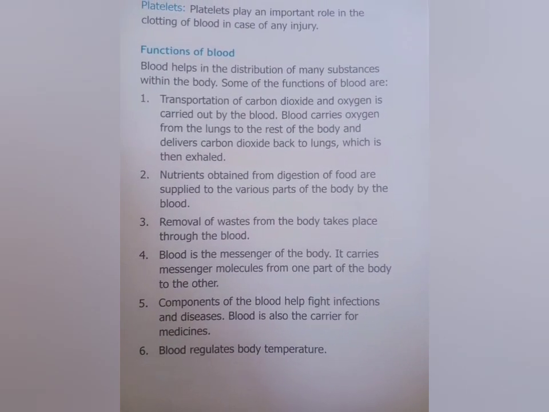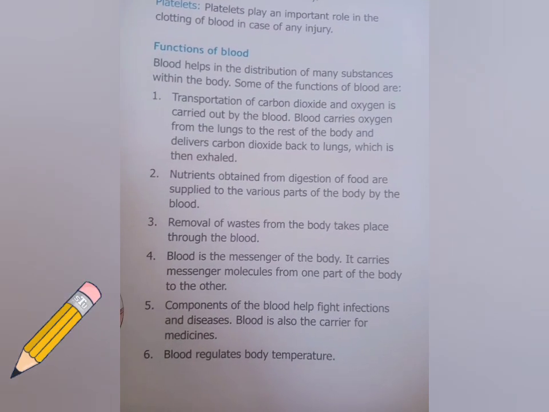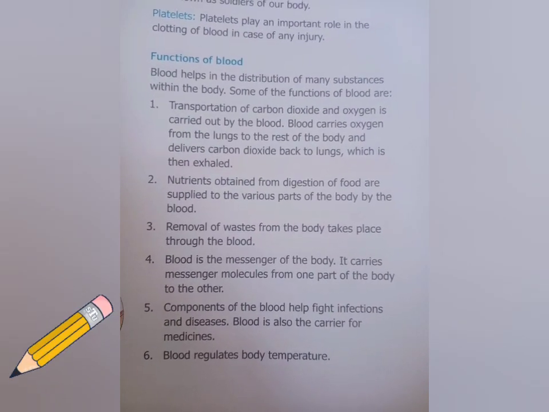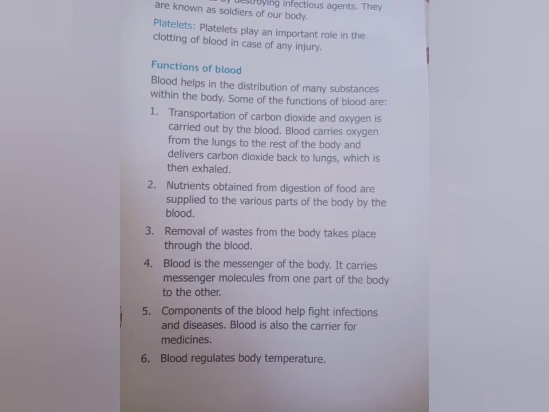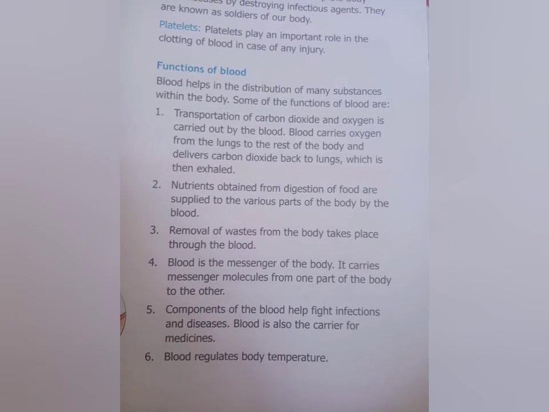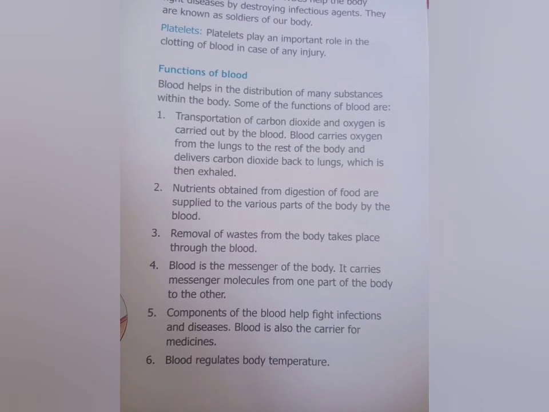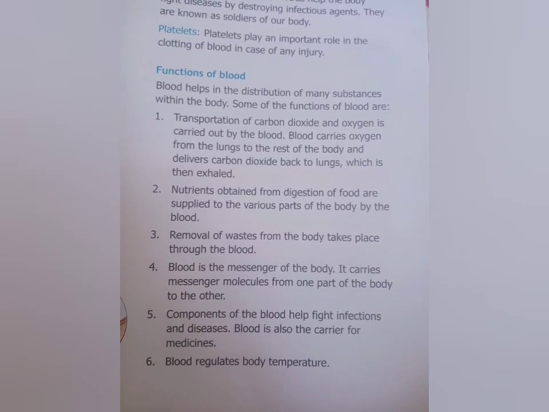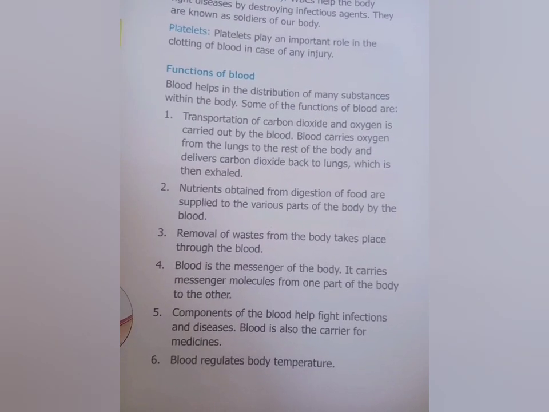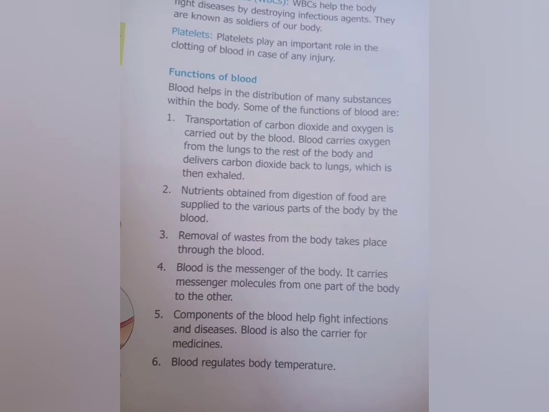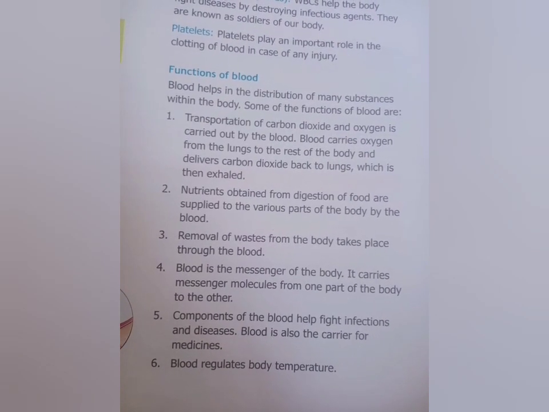What is the main function of blood? That is transportation. Its main function is transportation of different nutrients within the body. So the first function is it helps in transportation of oxygen and carbon dioxide. It carries oxygen from the lungs to different parts of the body and it brings carbon dioxide back to the lungs. Next, it helps in distribution of nutrients that are digested. When we digest food, it helps in transportation of the nutrients which we get.